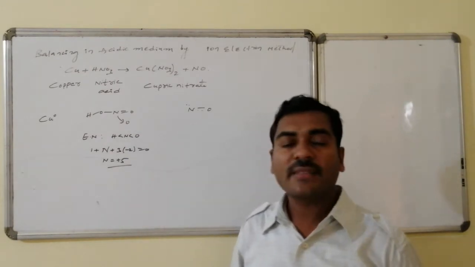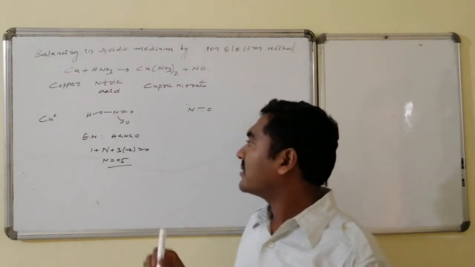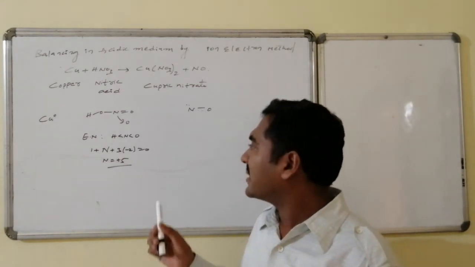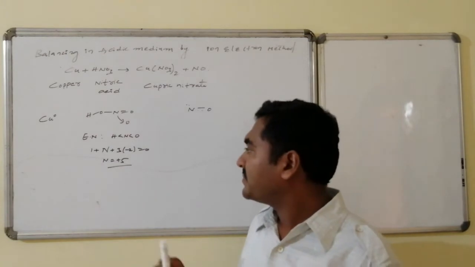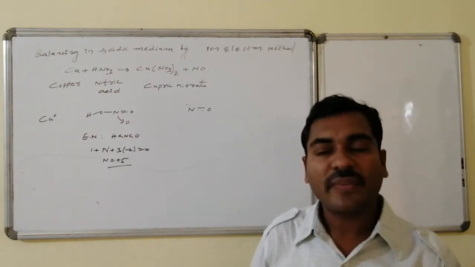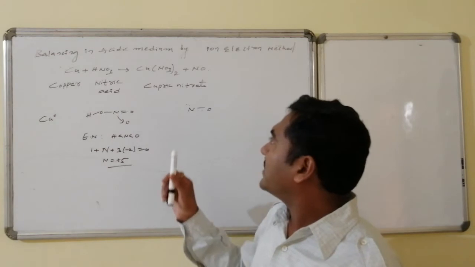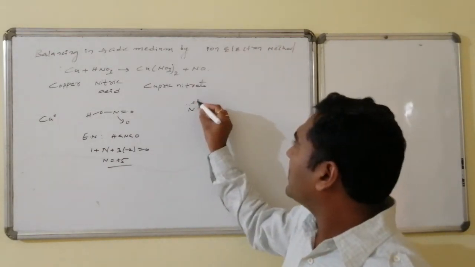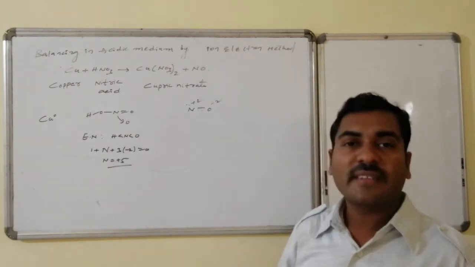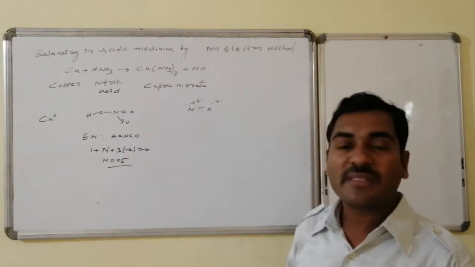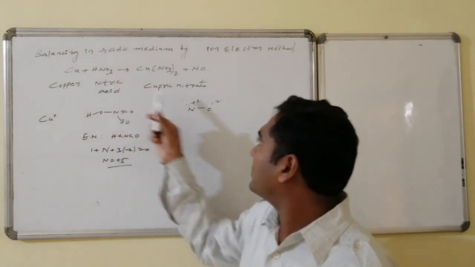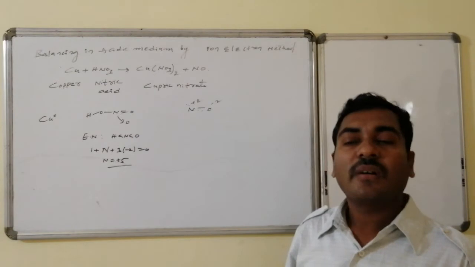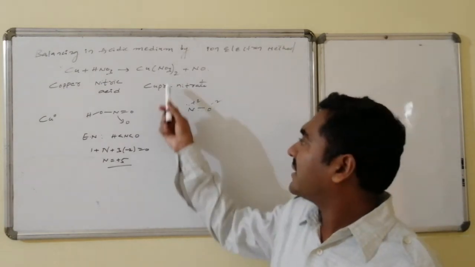Whereas the electronegativities, if we consider hydrogen and nitrogen, oxygen is greater compared to hydrogen, and compared to nitrogen oxygen is greater, so the oxidation number of nitrogen is found to be +5. That +5 oxidation state of nitrogen is converted to nitric oxide, where the oxidation number of nitrogen is +2 because oxygen is -2. So this +5 state is converted to +2 state, and copper of 0 state is converted to copper of +2 state because here nitrate is of -1.